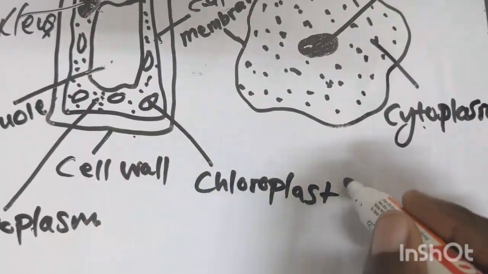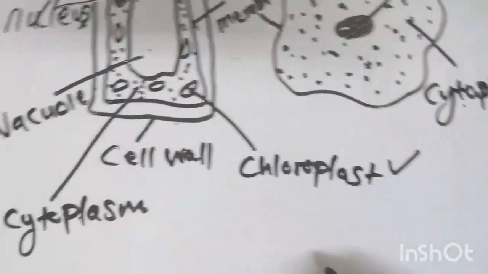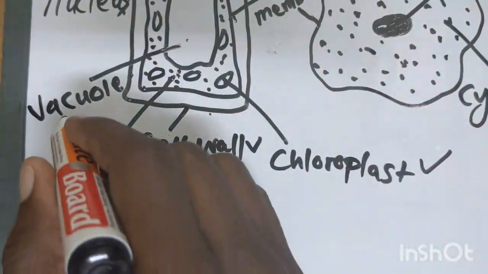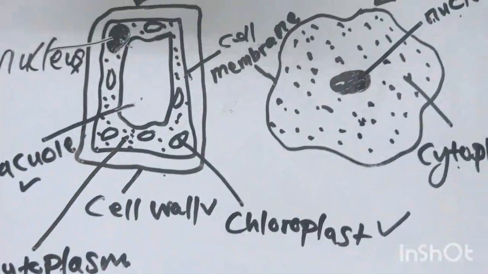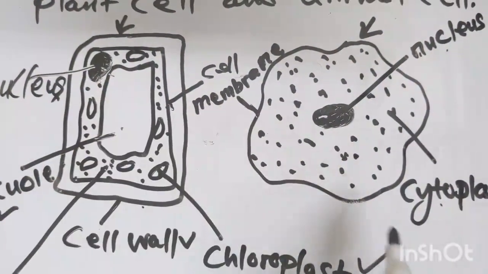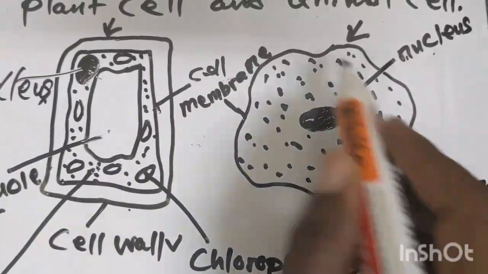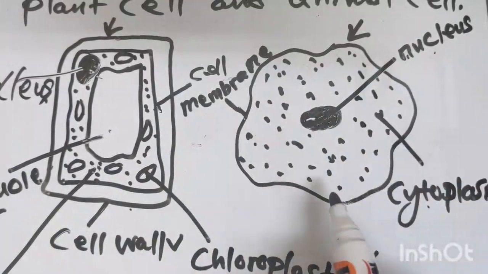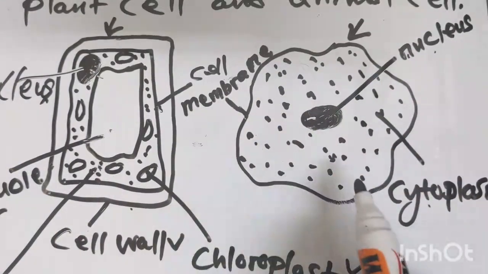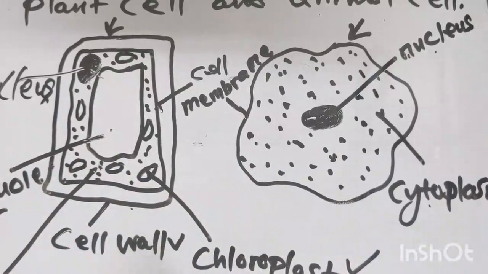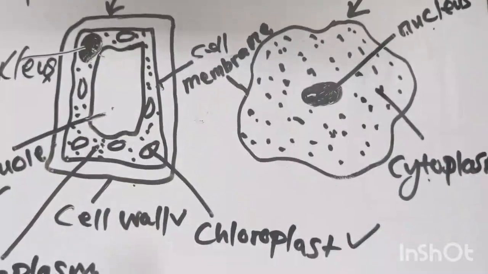So they don't have the chloroplast, cell wall, and the vacuole. Physically you can also differentiate them by their shapes. The shape of an animal cell is like this, and the shape of a plant cell is like that. So those are the differences.